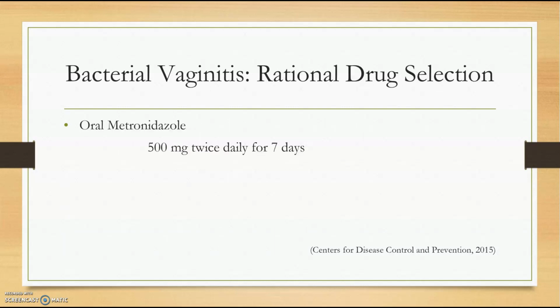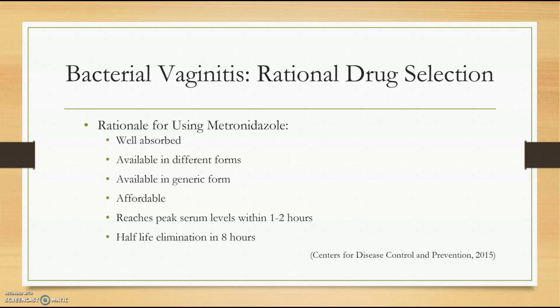The most common and effective treatment of bacterial vaginosis is oral metronidazole, or Flagyl, and is prescribed as 500 milligrams twice a day for 7 days. Metronidazole is well absorbed, available in different forms, available in generic form, is affordable, reaches peak serum levels within 1 to 2 hours, and the half-life elimination is 8 hours.